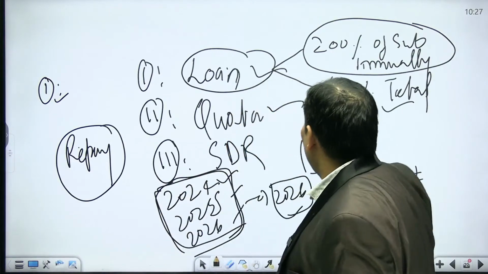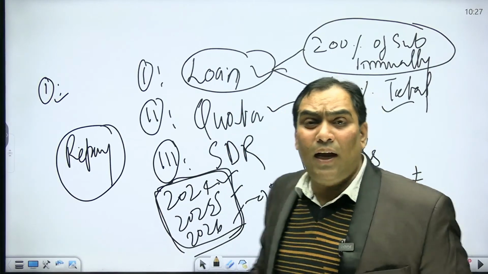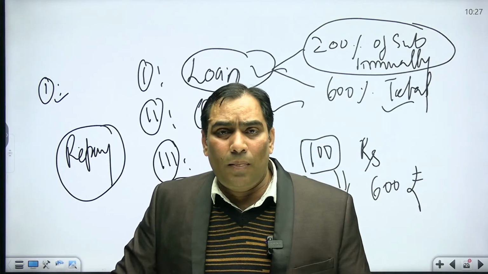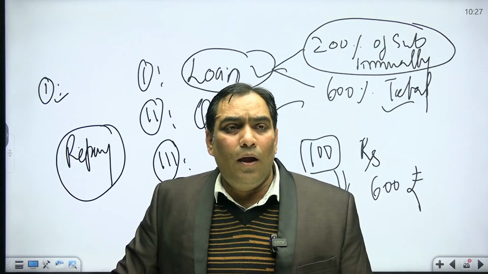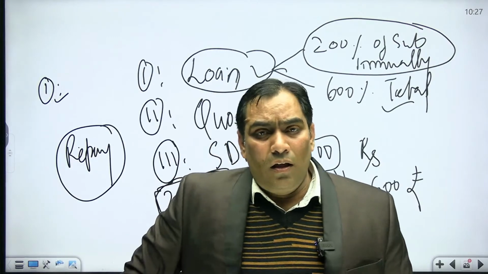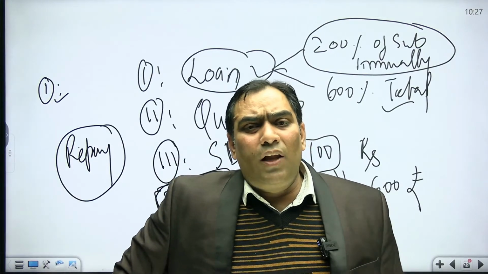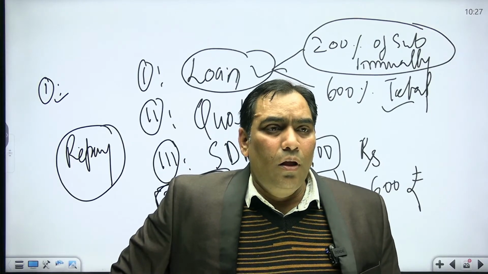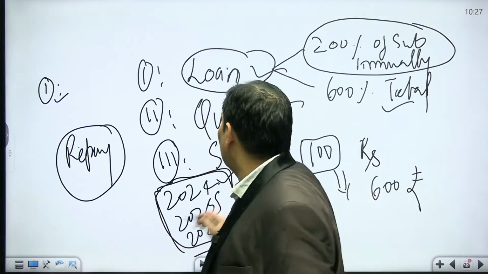Okay, so that means loan amount 200% annually and 600% totally. And in order to get further loan, they have to pay the earlier loan. So this is the scenario. This is the scenario for loan.